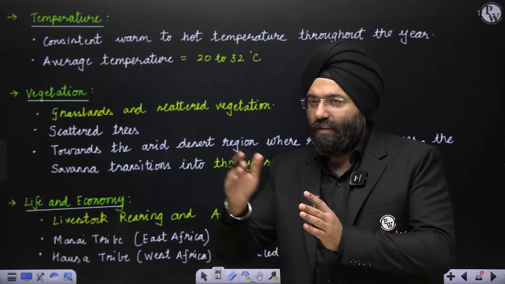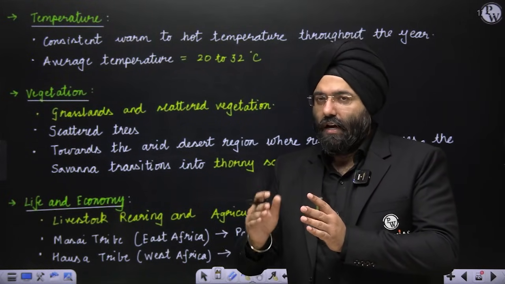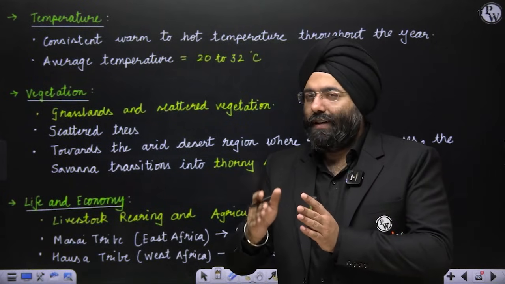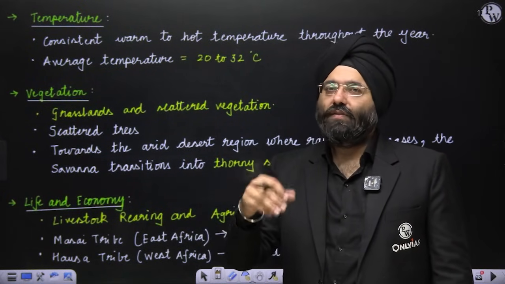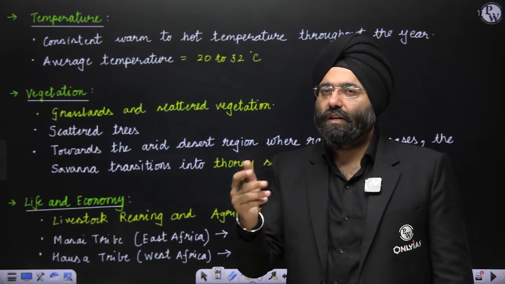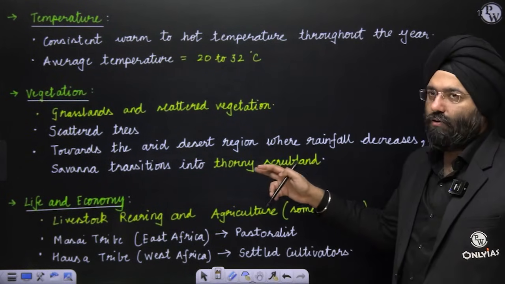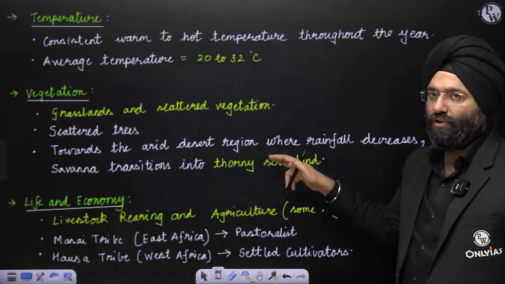Now, along with that, the other extreme would be the desert region. Where the boundary of the tropical grasslands ends and you have the region of desert, you will realize that in that zone you have certain characteristic features which are closer to desert. So that will have the thorny scrubland also as you move closer to that arid region.